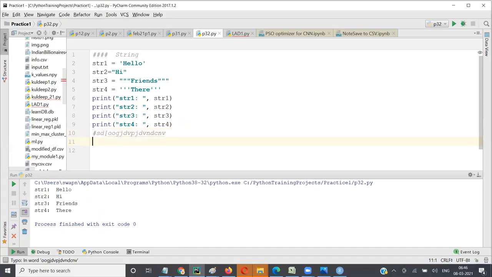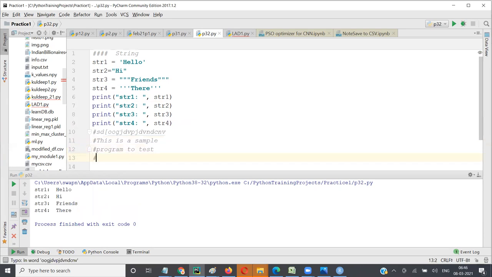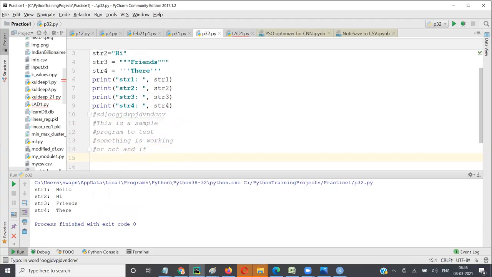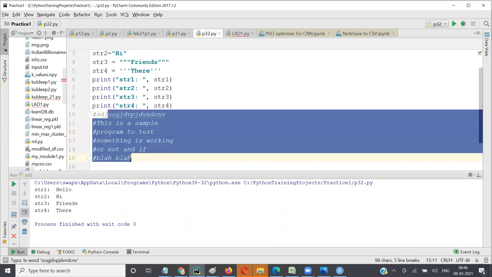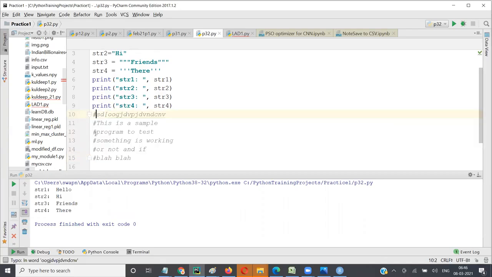So we were talking about single line comments, right? A single line comment I can write anything in. It's not for Python, it's for human beings. You can even write multi-line comments. Let's say I want to give big instructions: this is a sample program to test something is working or not, and whatever. So I want to give these 5 lines as comment. One option is you give hash in front of all.